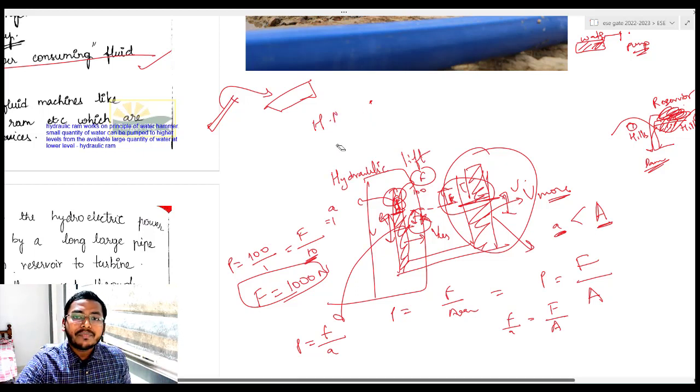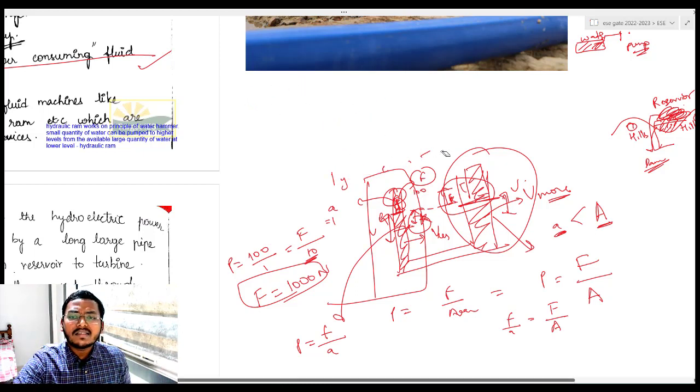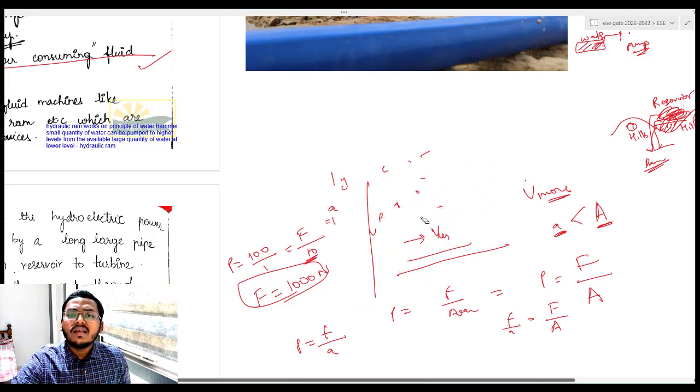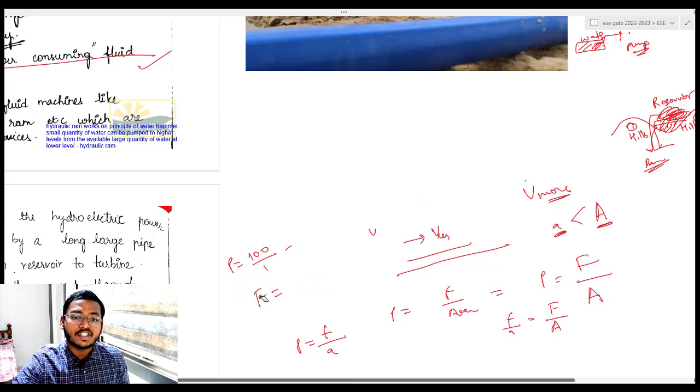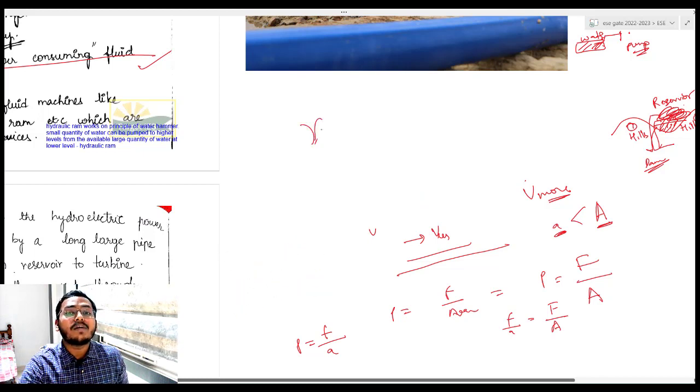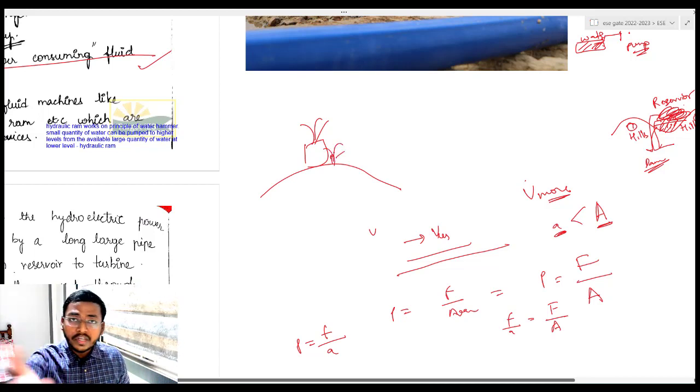In hydraulic ram, generally in olden days, you might have seen some forts. Whenever you are visiting some historical places, they would say that in the olden days there were fountains coming up. In this palace there were some fountains, but there won't be any water source. Already it will be on some hilly area and in the forts there were some fountains. You used to hear this, right?